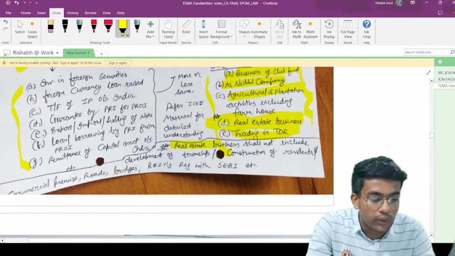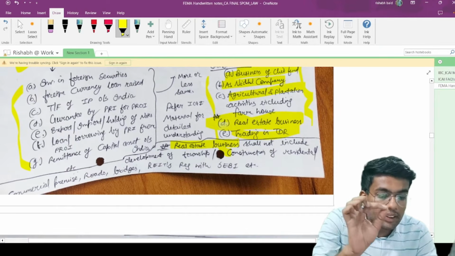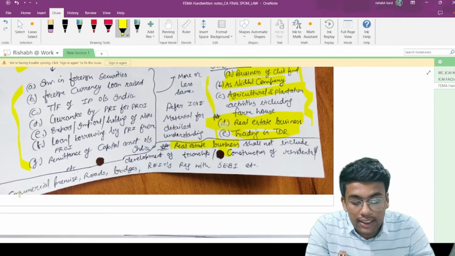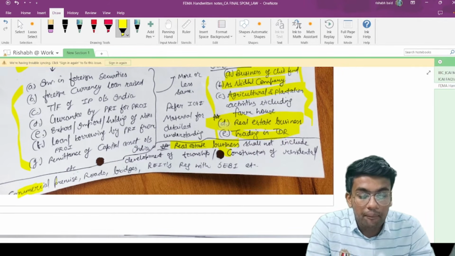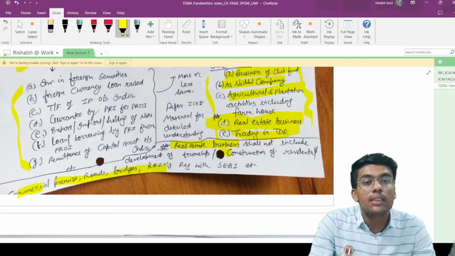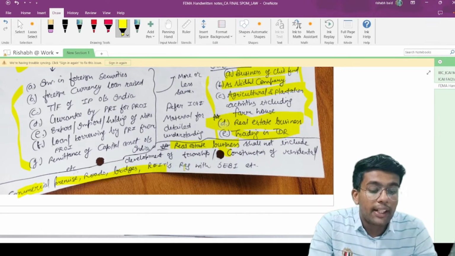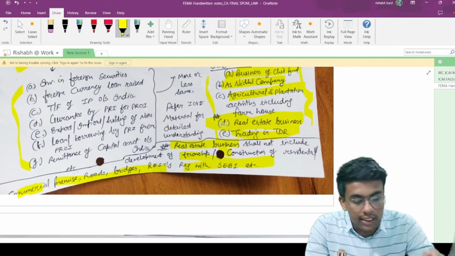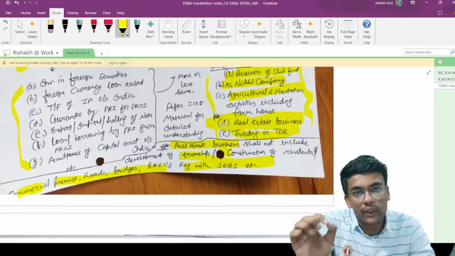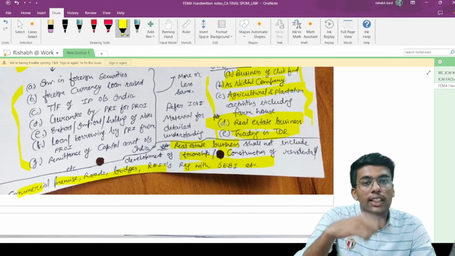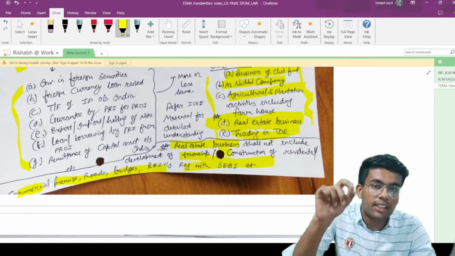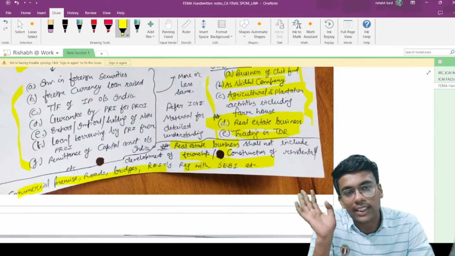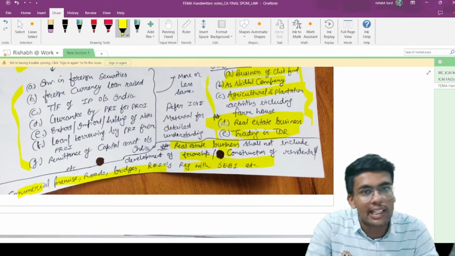Now what does the exemption to real estate say? Real estate business shall not include development of township, construction of residential, this is commercial, okay, this is commercial premises, roads, business, REITs, basically real estate investment trusts registered with SEBI, etc. So what does real estate activity not include? These activities are not included in real estate, and therefore these are not covered under real estate activities. Therefore a person resident outside India can easily undertake any of these activities, and these are permissible capital account transactions.